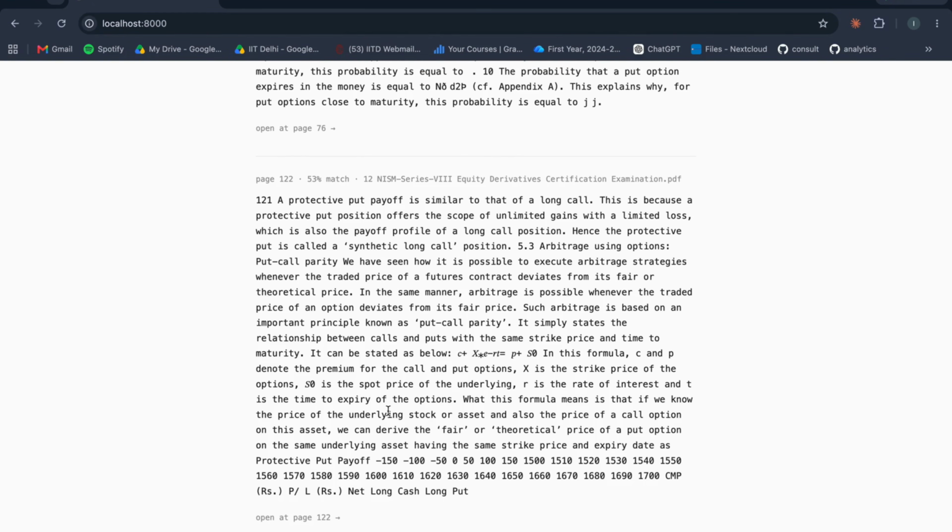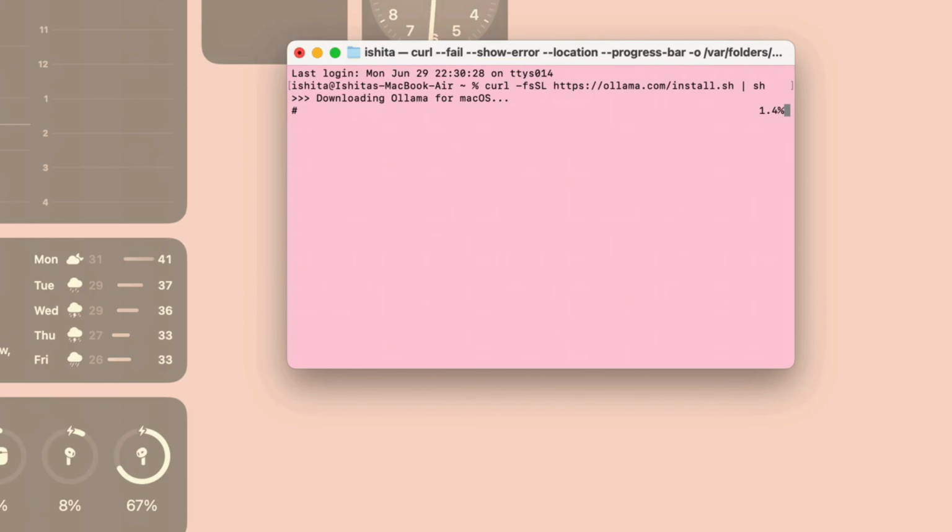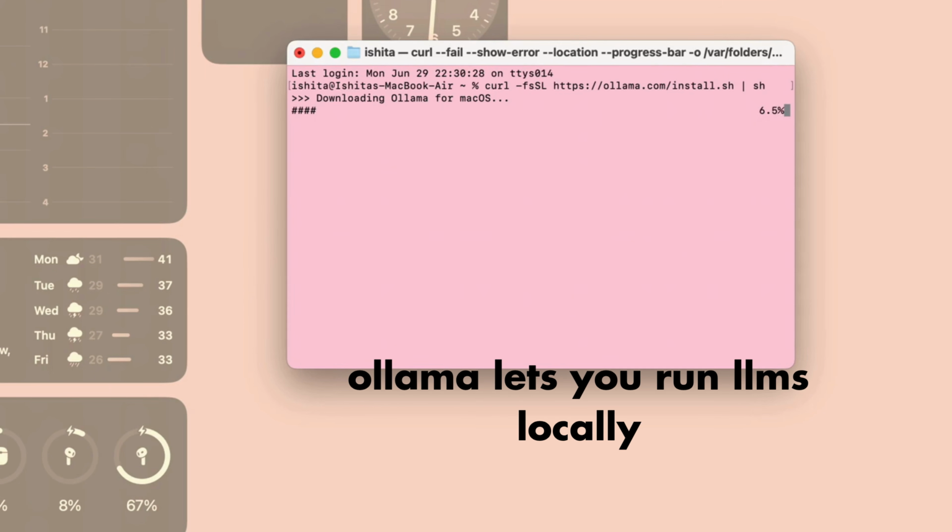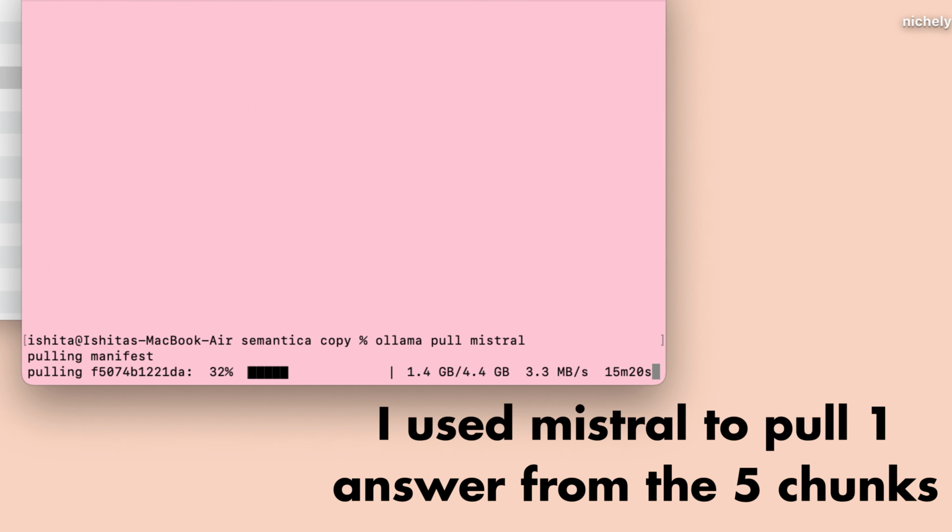At that point, the search engine already worked, but it still returned raw passages instead of actually answering my questions. I wanted to go one step further. So I downloaded Ollama, an open source tool for running large language models locally, and ran Mistral, a 7 billion parameter language model that would generate answers from the retrieved text.